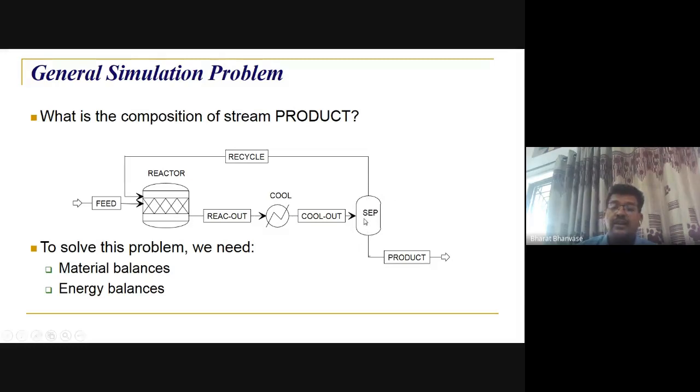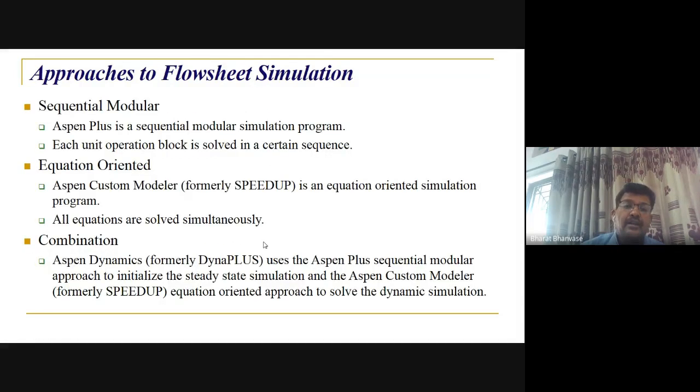And if there is a change in the conditions in the separator, no doubt your product quality and other things will change. So that is a generalized picture here. And what are the different approaches in process simulation?